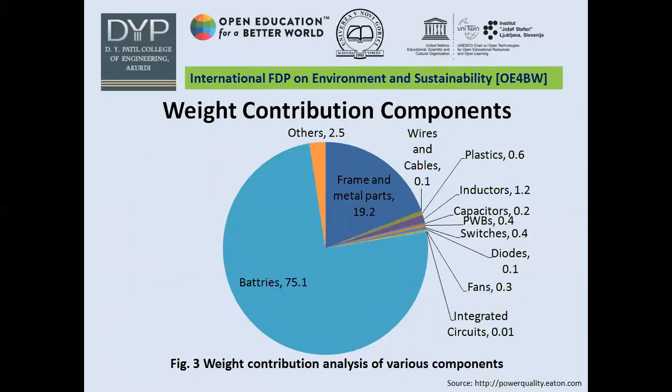PWBs 0.4%, switches 0.4%, diodes 0.1%, fans 0.3%, integrated circuits, they constitute approximately 0.01%, and others includes 2.5%. So this is the weight contribution of the components for this 93 PM UPS.